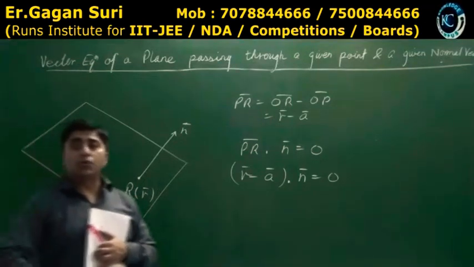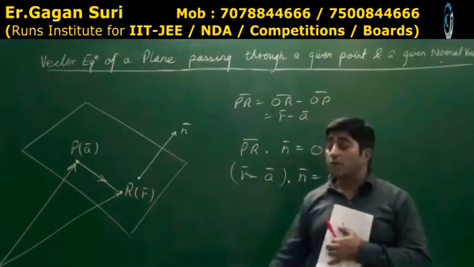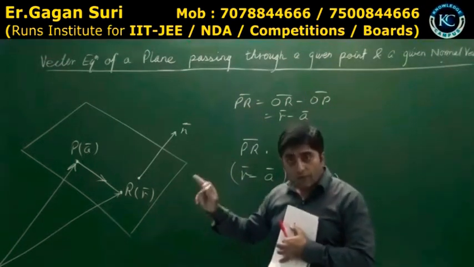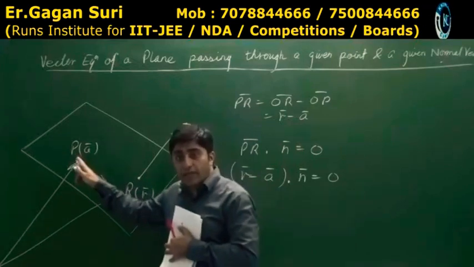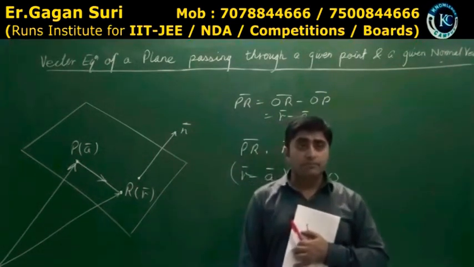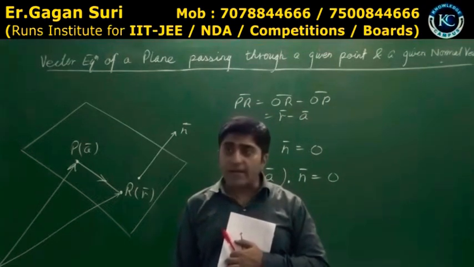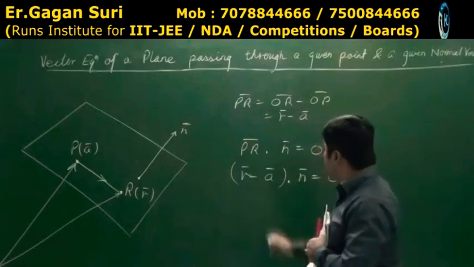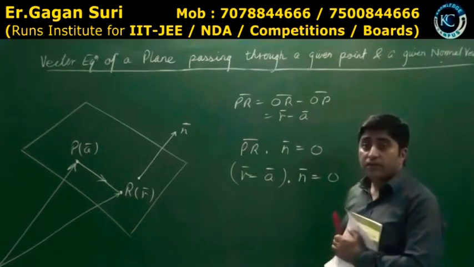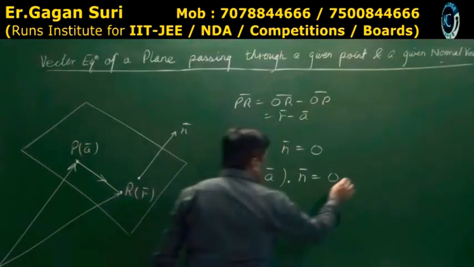This becomes the equation of a plane, where the plane is passing through a point A and the normal vector is given to us. I hope I made myself clear. Is that clear to all? See. So this is the general format. This is equation number 1.